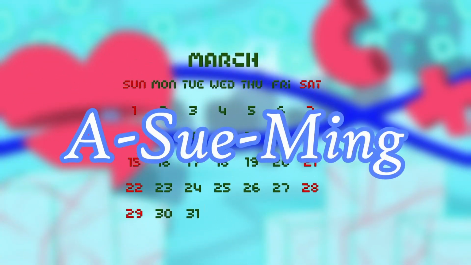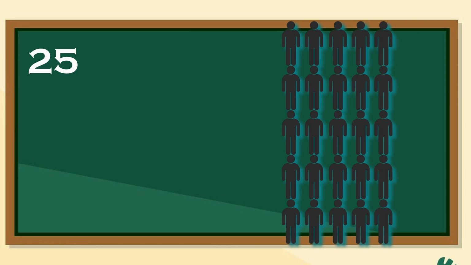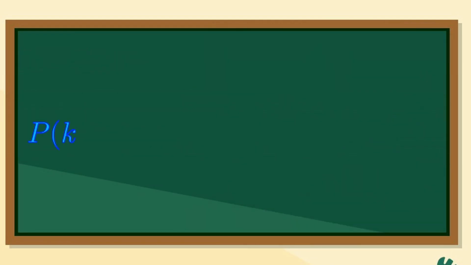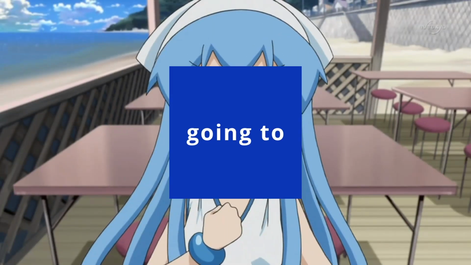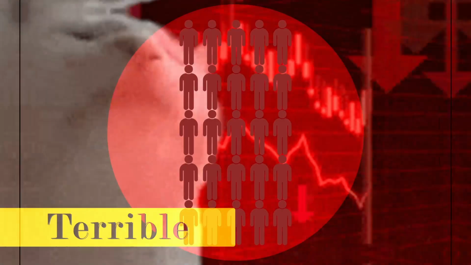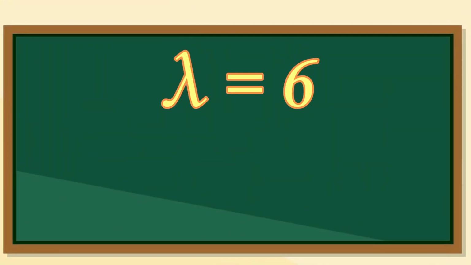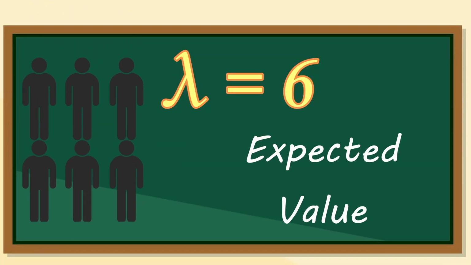Today we're going to be assuming that students never cheat on exams. If you have 25 students in a class taking a test, then what are the chances that only 12 of them pass? Exactly 12. We take the equation from a moment ago and plug in 12 for k. Answer time? No. I'm going to assume that the students in the class will collectively do terrible. Translation? I'm guessing that lambda is 6. Only 6 of them are passing. That is my expected value. Answer time? Yes! P of 12 is